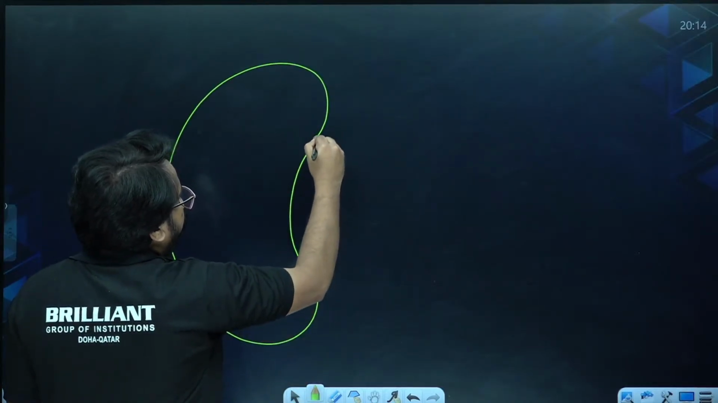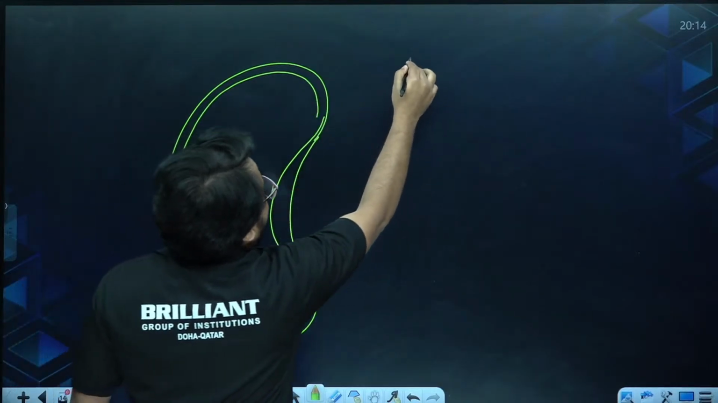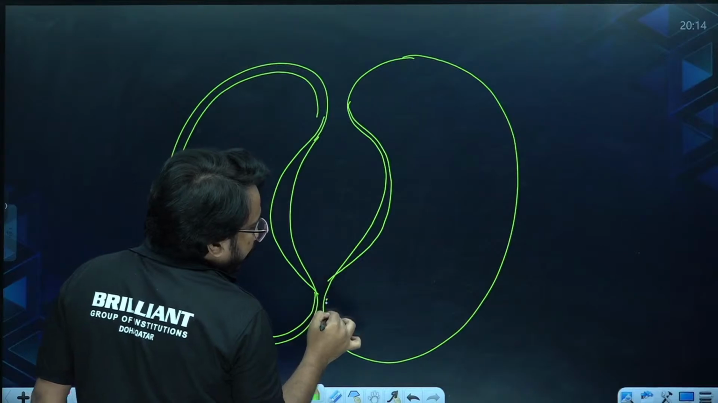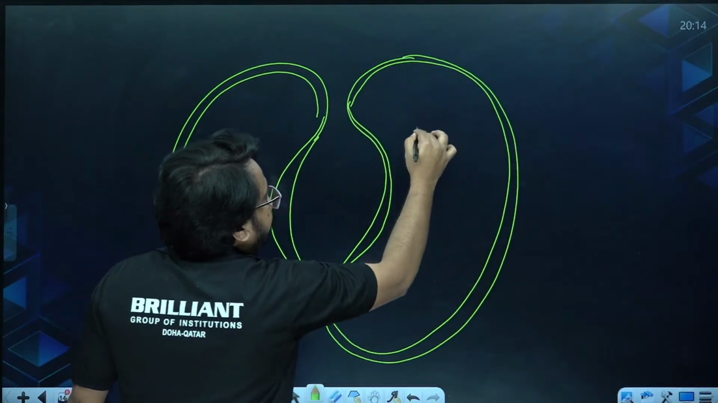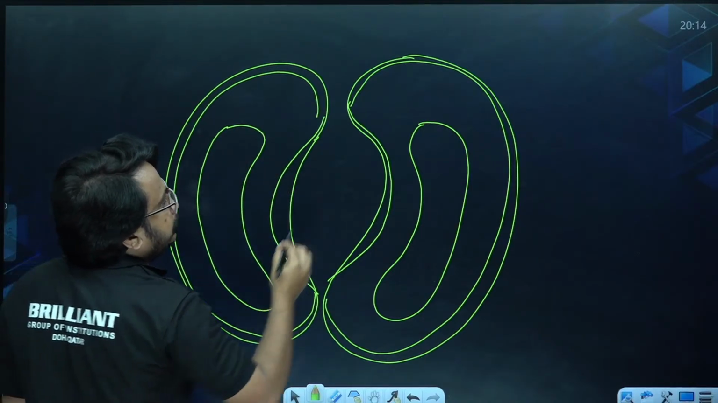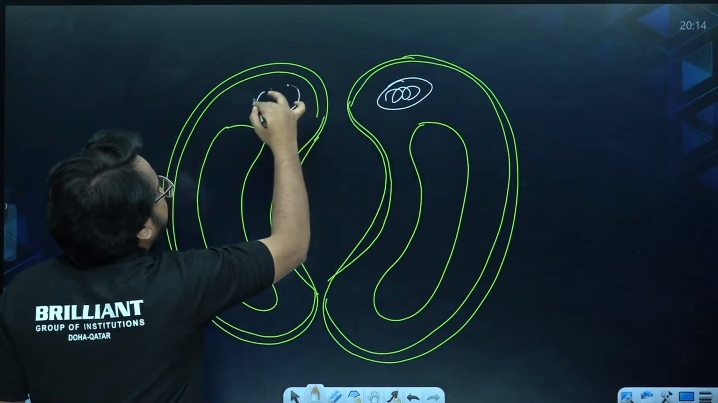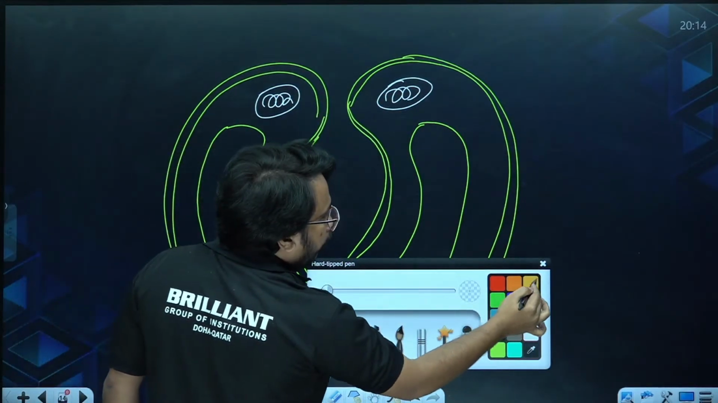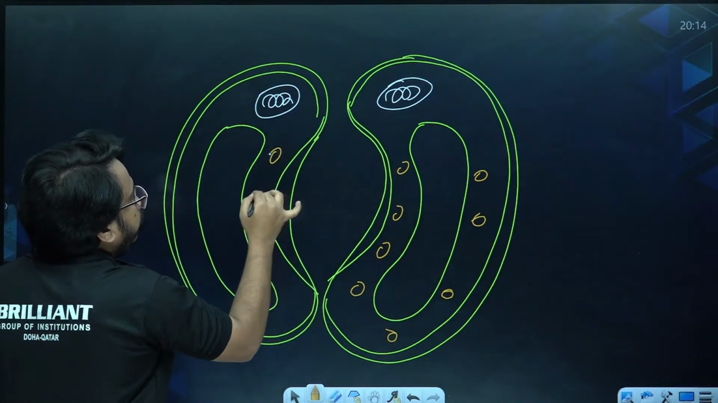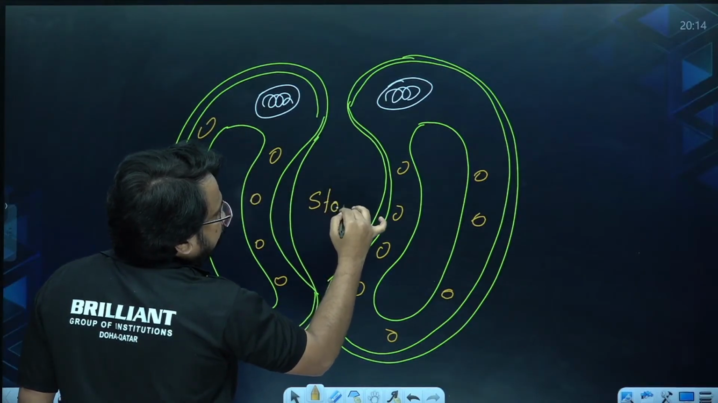So stomata, when you are drawing, the inner wall should be thick and outer wall should be thin. Like that only you should draw if it is coming. At the center you can see they will be having a large vacuole, and in the periphery they will be having a nucleus, and so many chloroplasts also will be distributed in the peripheral cytoplasm. So you have to mark it.